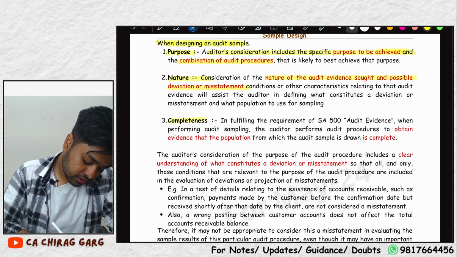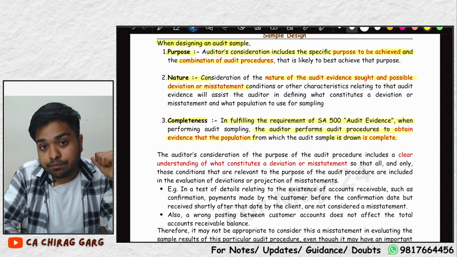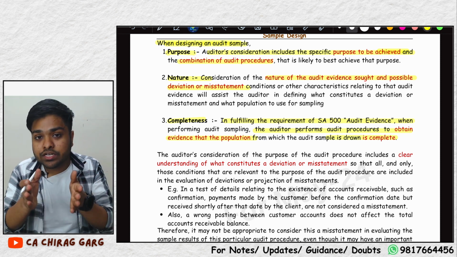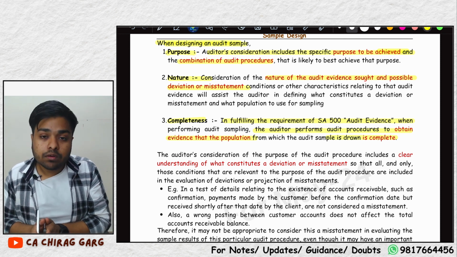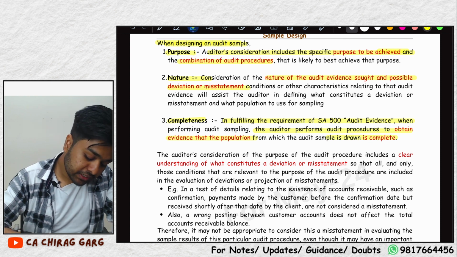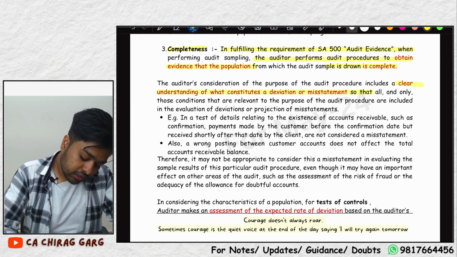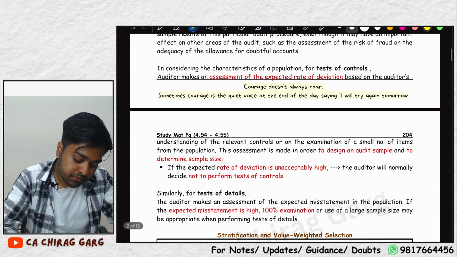Completeness. In fulfilling the requirement of SA 530, the auditor performs audit procedures to obtain evidence that the population is complete. He should obtain evidence that the population is complete, that there are only 2 purchase registers which the management has provided. There are not more than that. You have to obtain evidence that the population is complete. He should have a clear understanding of what constitutes a deviation or a misstatement.